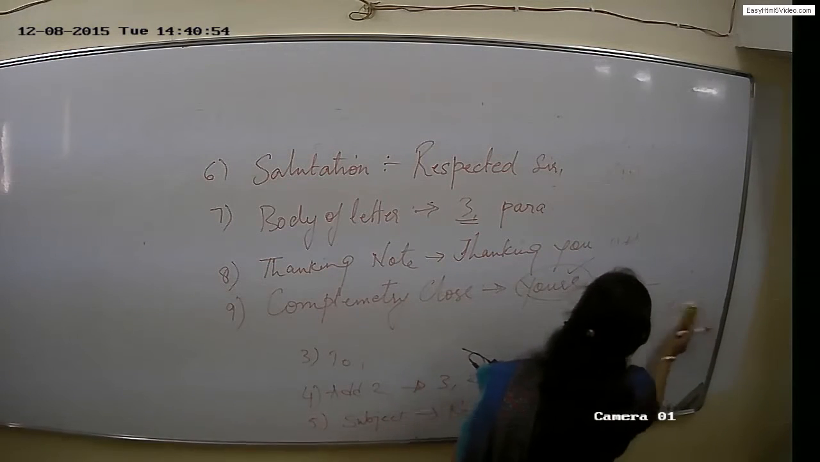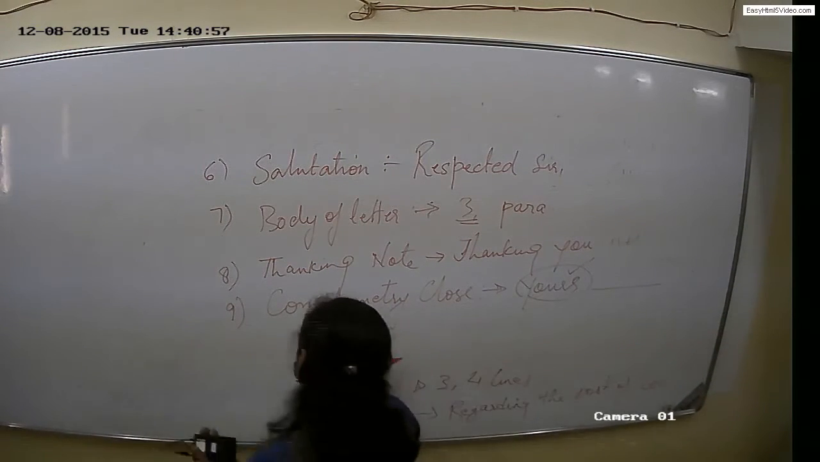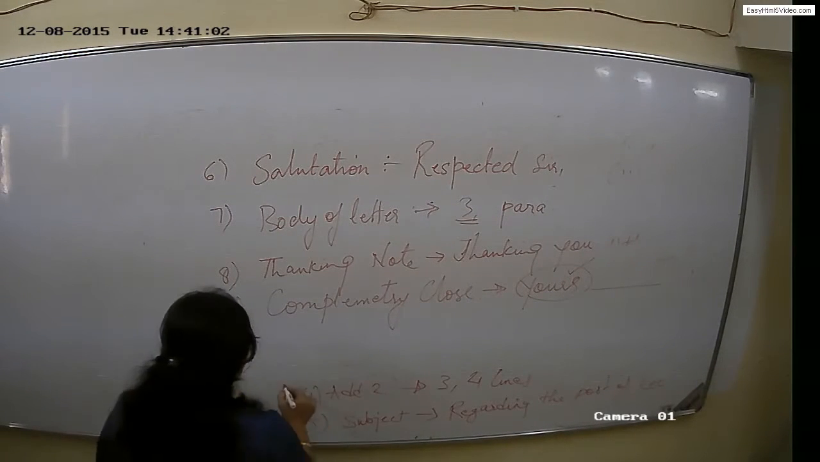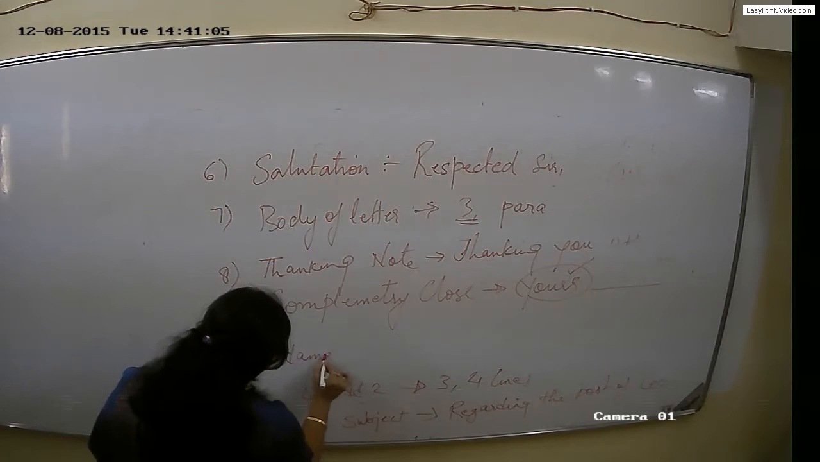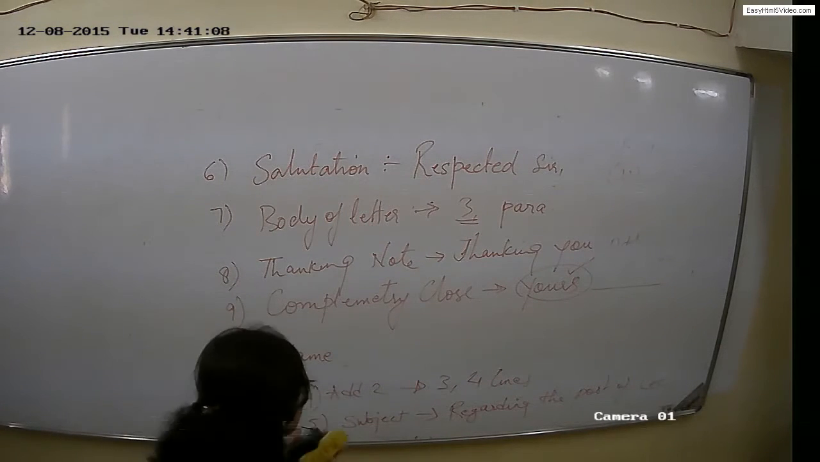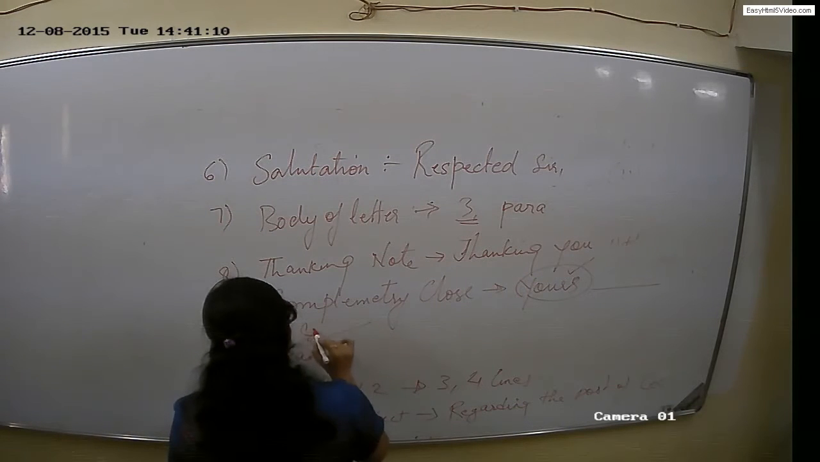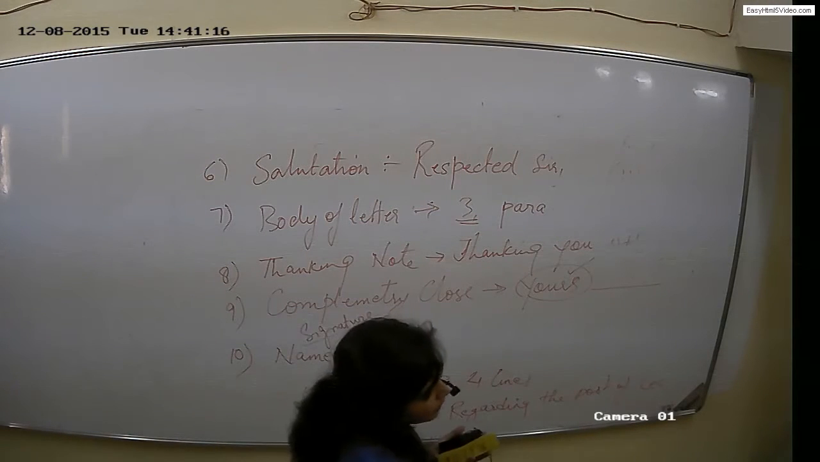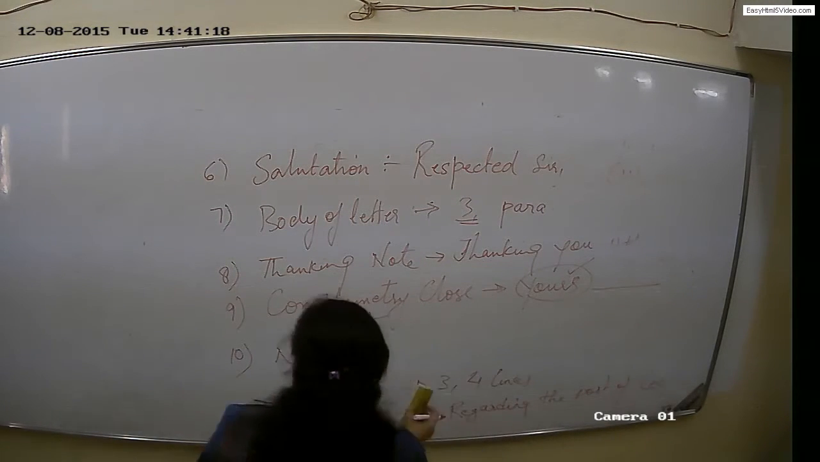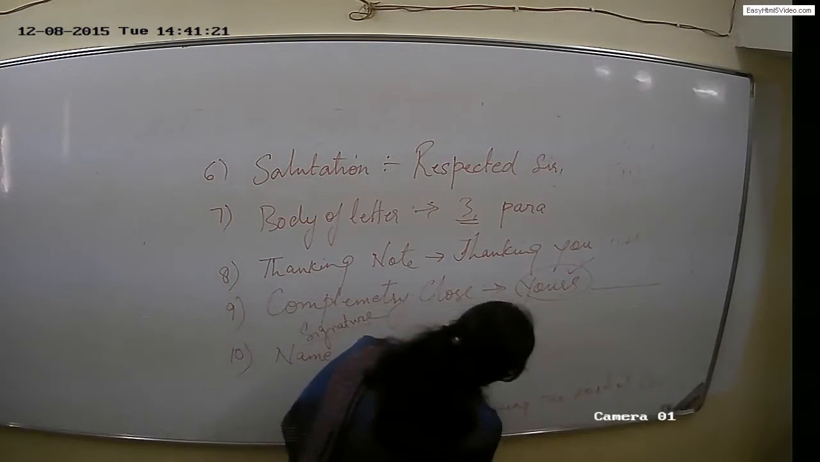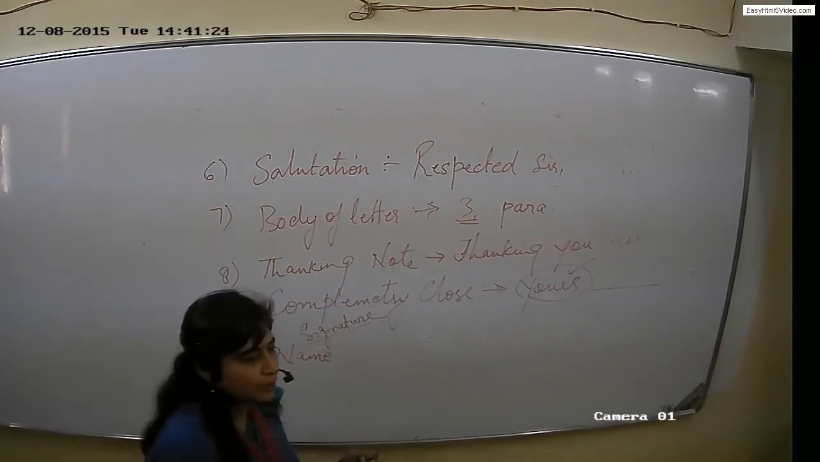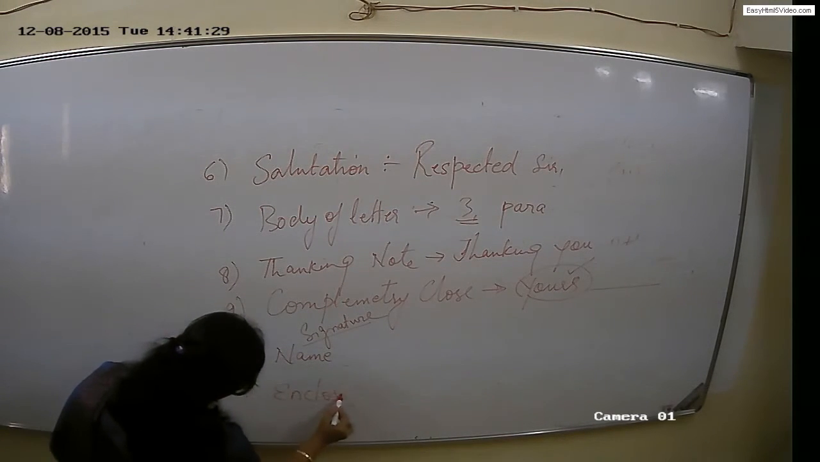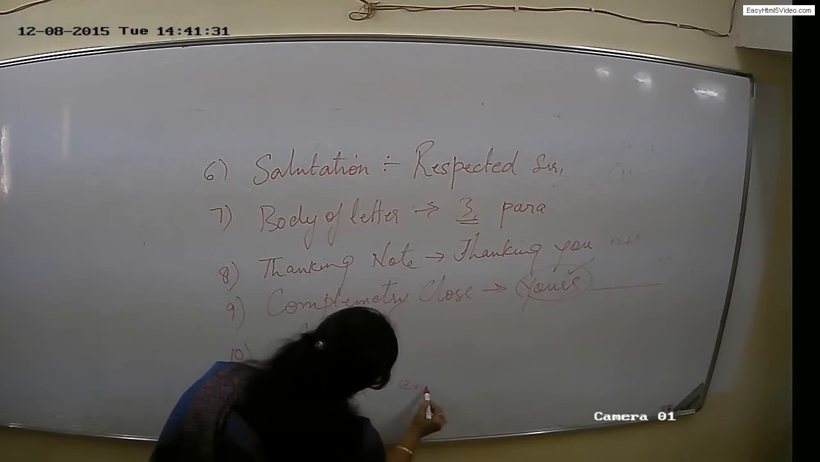After this, the complimentary clause, leave a space and then write your name. Entire name. Wherever you have left the space above your name, you have to sign your signature. So, entire name and signature. After that, 11th element, but again it is compulsory. 11th element, that is enclosure or enclosed.